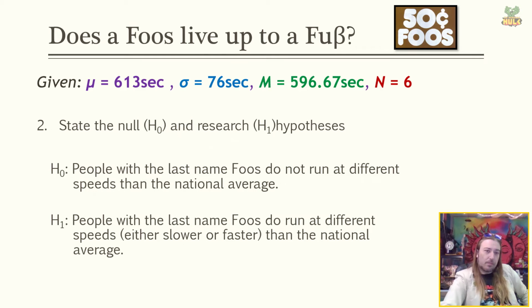Step 2, we need to state the null and research hypotheses. Well, the research hypothesis was that people with a last name Foos do run at different speeds. It's originally going to be faster, but let's call it a non-directional hypothesis and say they could run faster or slower than the national average, but we run different from the national average. That means the null hypothesis then is that people with the last name Foos do not run at different speeds than the national average. And what we're going to do is see if we can find any support for the null hypothesis. If we find any at all, then we're going to say the null hypothesis is probably the case, and we're going to reject the research hypothesis.